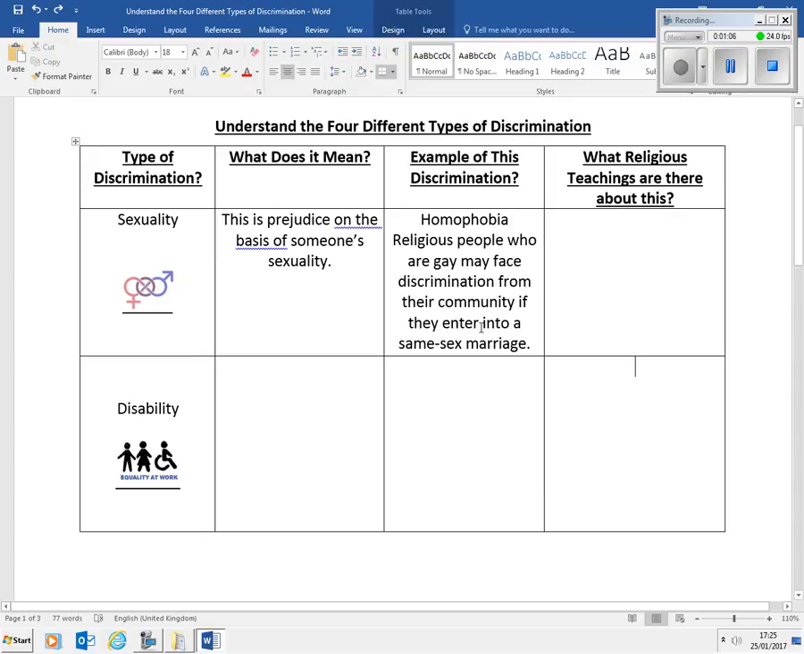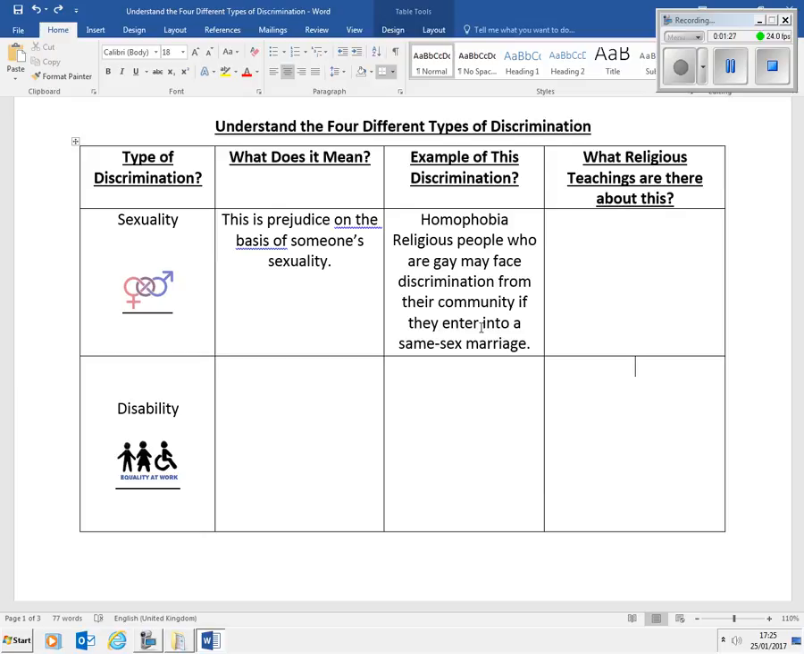So this is very good. You understand the type of prejudice that it is. It's based on someone's sexuality, in other words, feeling bad about somebody because of their sexuality. And an example of that discrimination is, as I put there, religious people who may face discrimination from their community if they enter into a same-sex marriage.